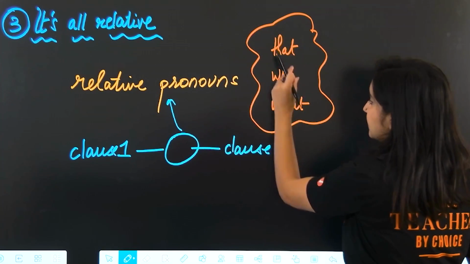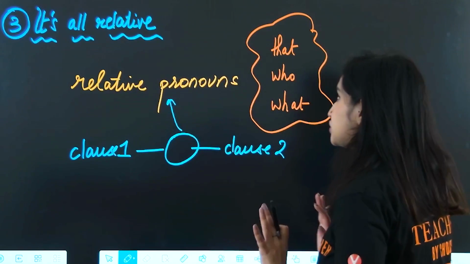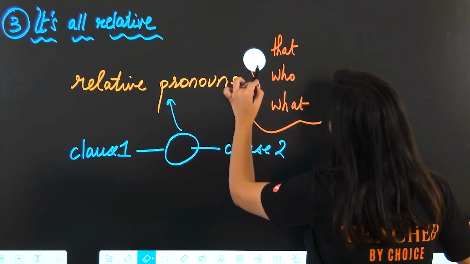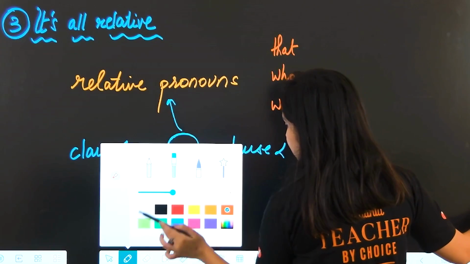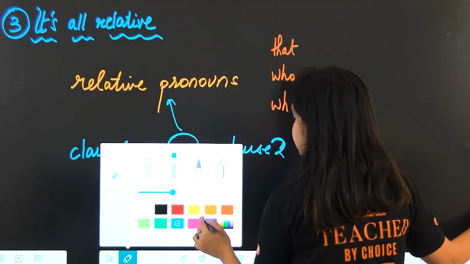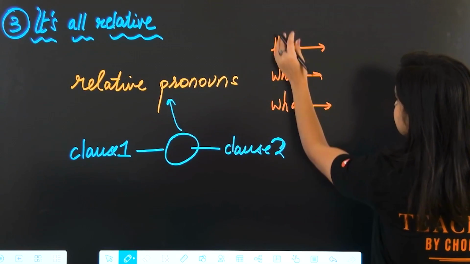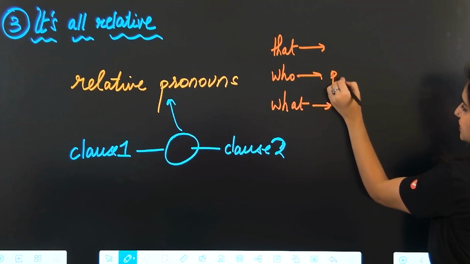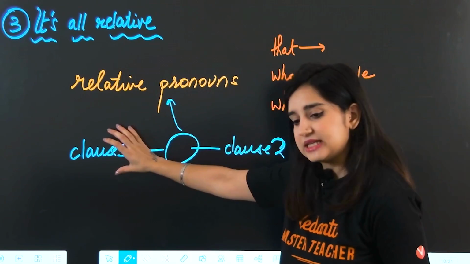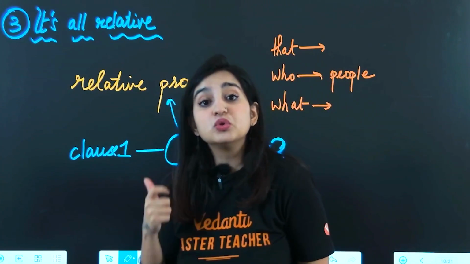Okay? So now all three of these are used to introduce some kind of information. So if we can just remember what kind of information that is, we are never going to make a mistake. This is actually quite easy, but because a lot of people don't pay attention to this, they might get stuck. Once you know the rule, very easy for you. So that, who, and what, it's very obvious that who is always used for people. So whenever you're adding some kind of information about a person that you've mentioned, you use who.